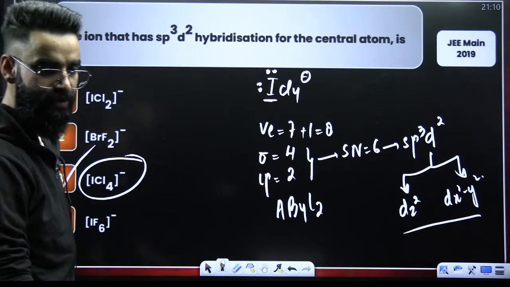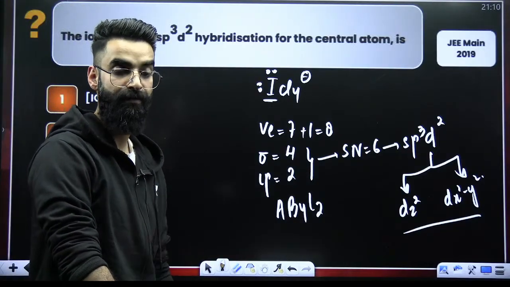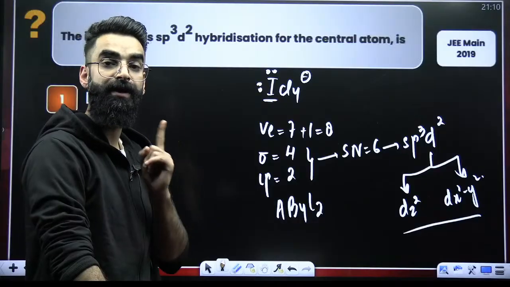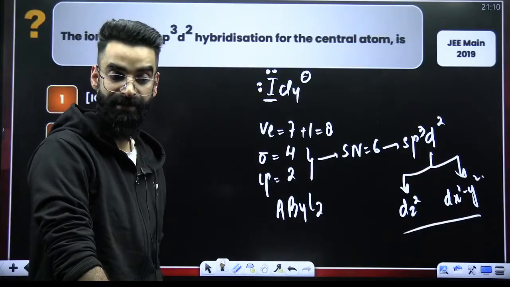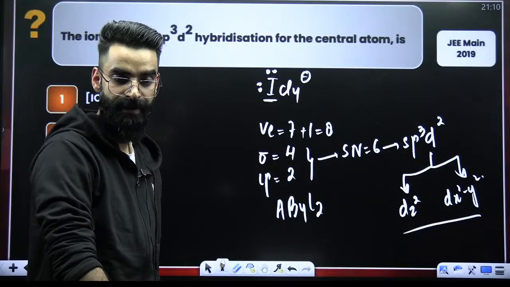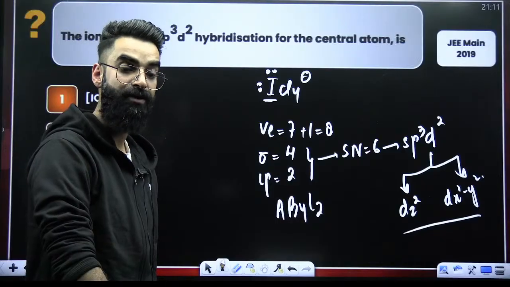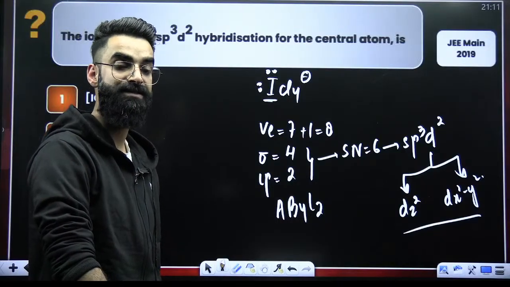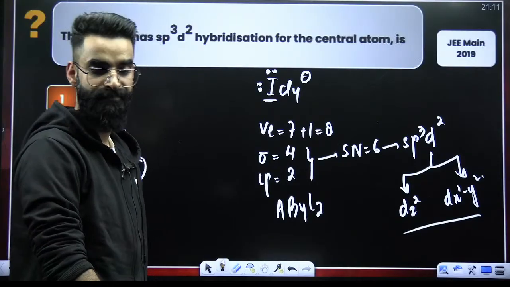Sir, why don't you teach coordination compounds? Coordination compounds is already taught by Sonali ma'am, right? The chapters which are already done by your Sonali ma'am and HSP sir, I have not touched those chapters. Check that coordination compounds by Sonali ma'am. That is one amazing session which you are going to love.